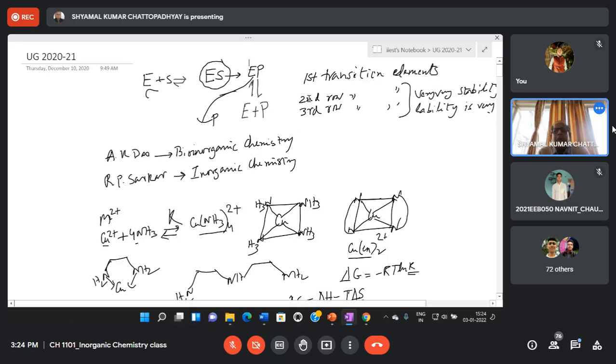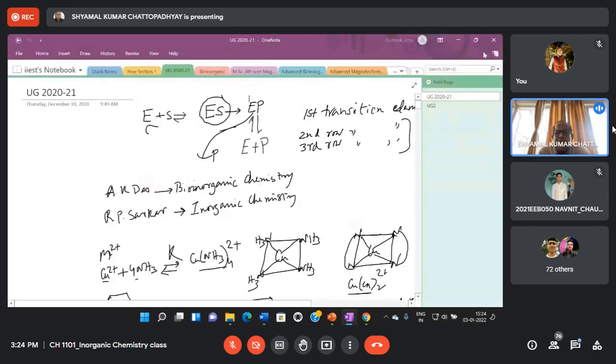And so, in terms of abundance as well as in terms of balance between stability and lability, the first row elements actually win hands down compared to second and third row elements. And that's why in biology, first row transition elements are essential elements, but second and third row transition elements are very rarely essential elements. So I will end my lecture here.